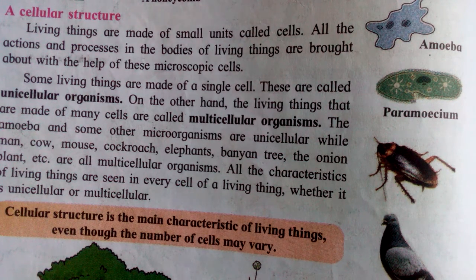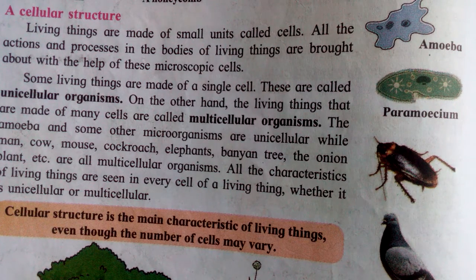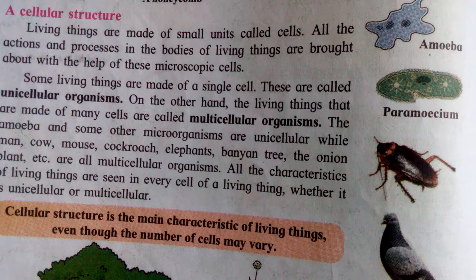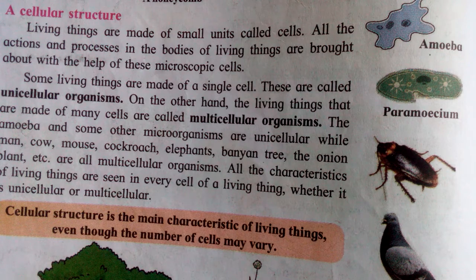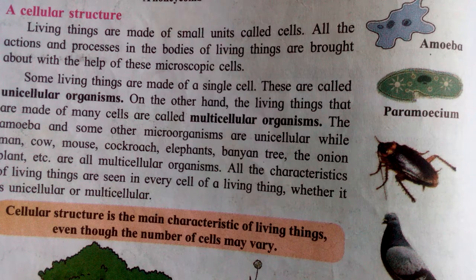We can find cells only in living things. And which are the two types of living things? Yes, plants and animals. In those only we can see cells. It means in our body also, cells are joined to each other one by one. Okay.